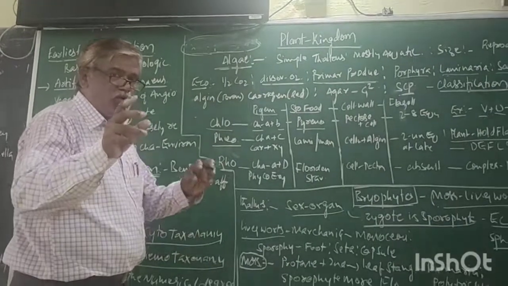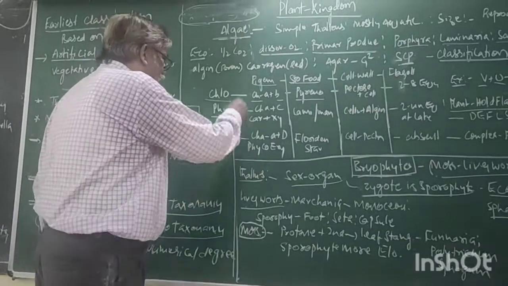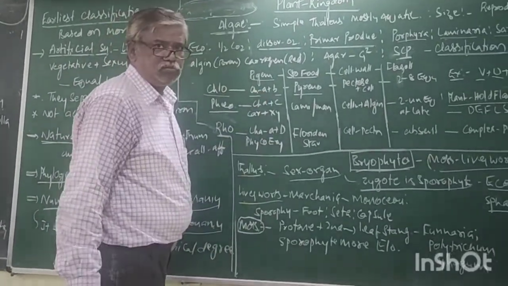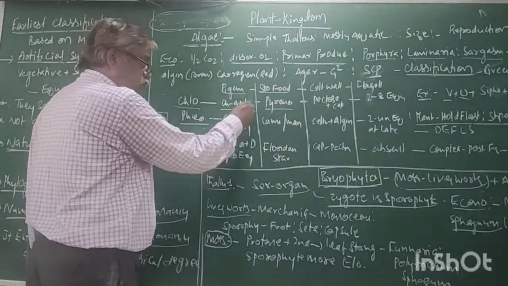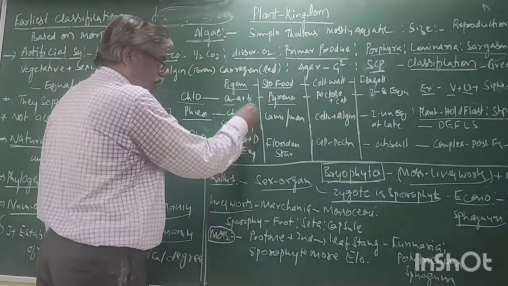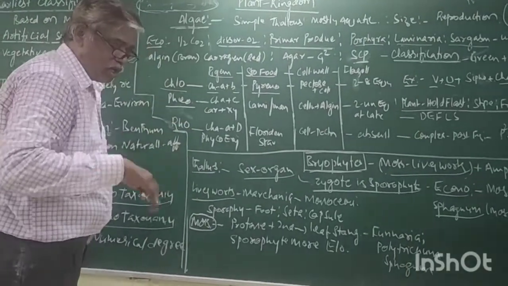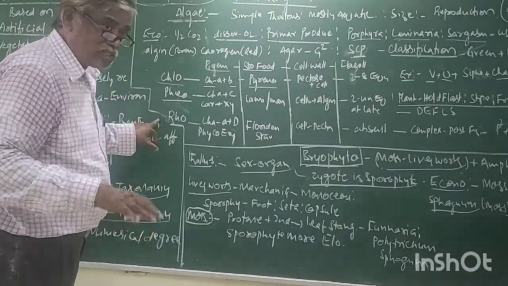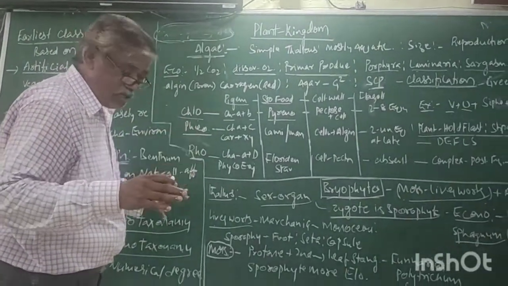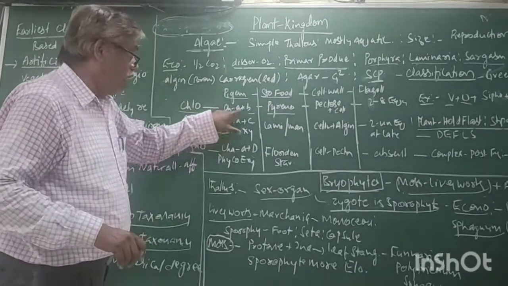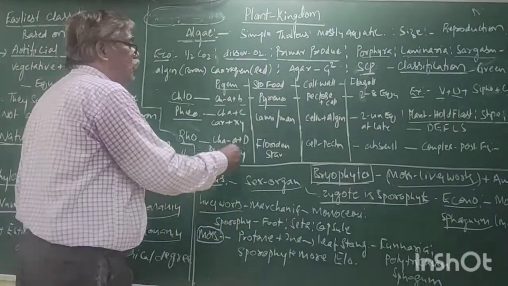Now, I am giving a clue to remember the pigmentation. In all classes, chlorophyll A is common. Chlorophyll A is common; chlorophytes, phaeophytes, rhodophytes, then B, C, D in serial. You keep in your mind these three classes in this order only. When you keep these three classes in the same order, next B, C, D, it becomes easy to remember.